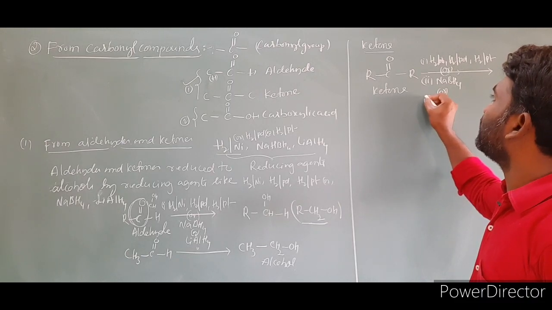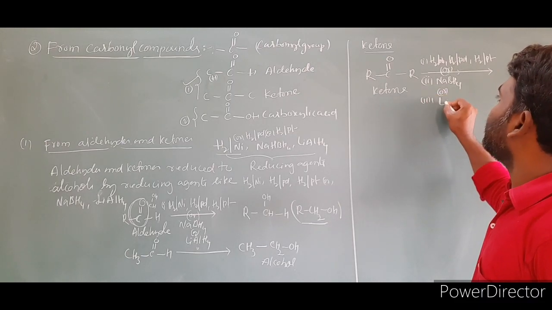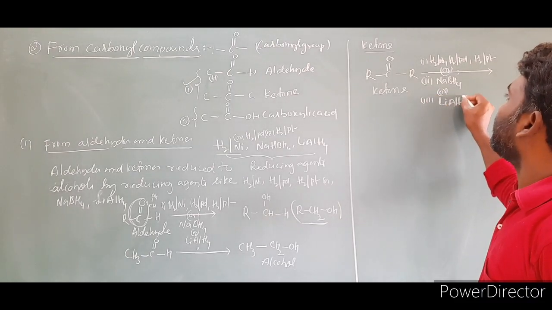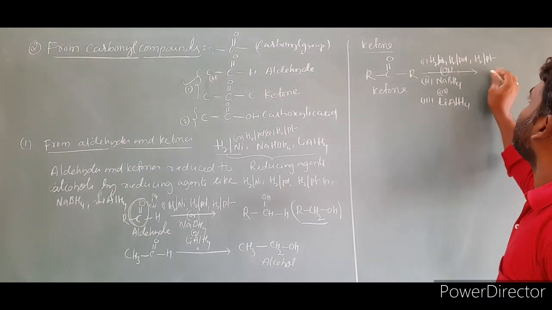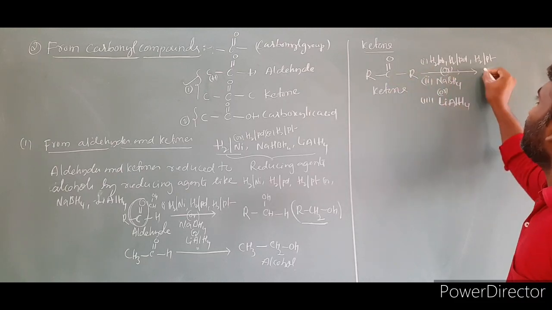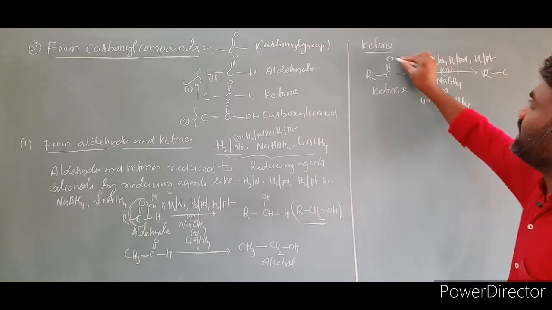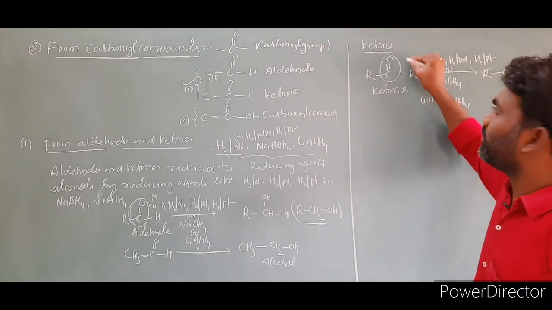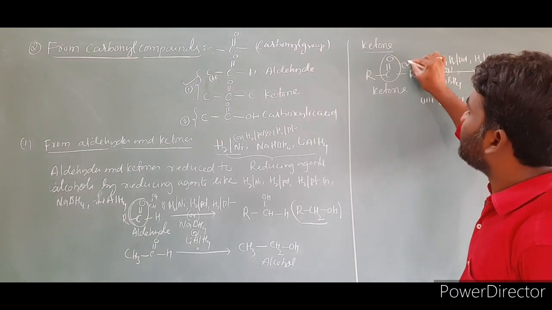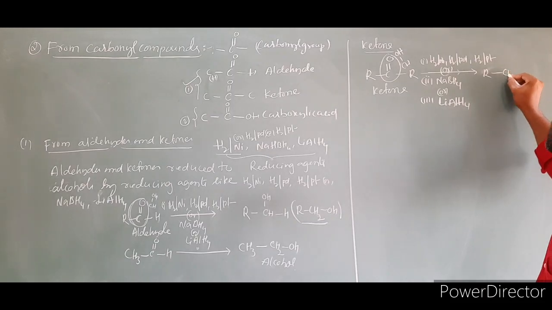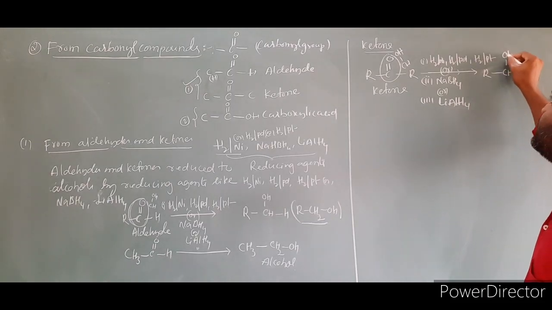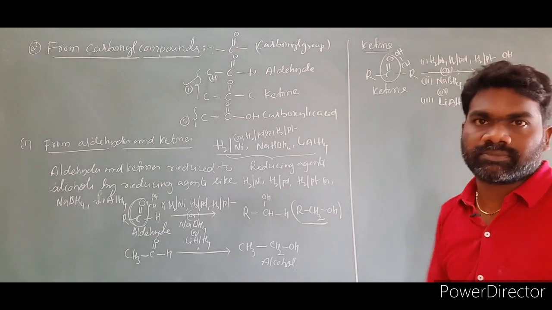The third one is lithium aluminum hydride. You can use this one also. The product remains the same. What is the product? R, C, and the carbonyl group is converted into CHOH. You have to write that in this place. Then the product is R CHOH R. This R remains the same. That is the product.